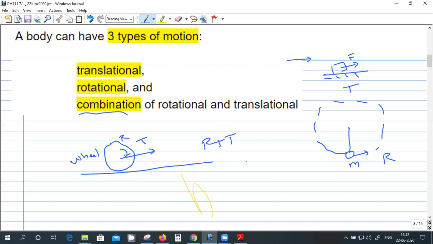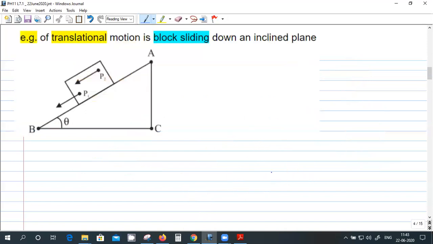Previously we studied rotation and then circular motion. So this is another example of translation motion: a block sliding along the inclined plane. The translation motion of all the particles will have the same velocity v. Velocity is a vector. So v is the same for all the particles, p1, p2, and any particle. All the particles have the same velocity. So this is translation motion.